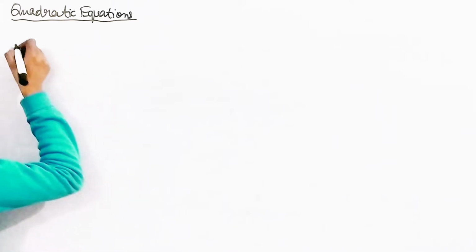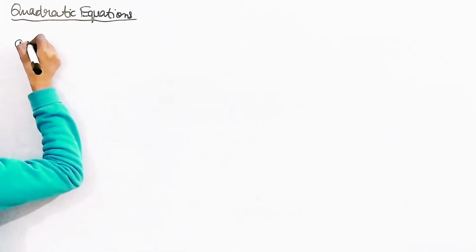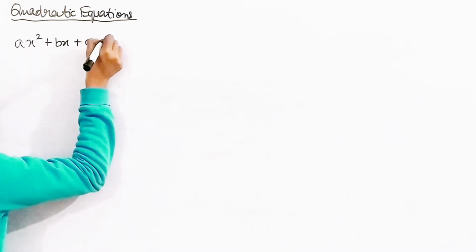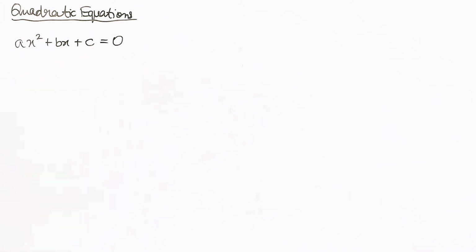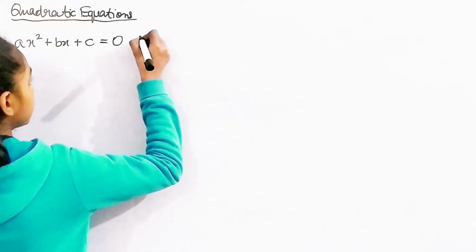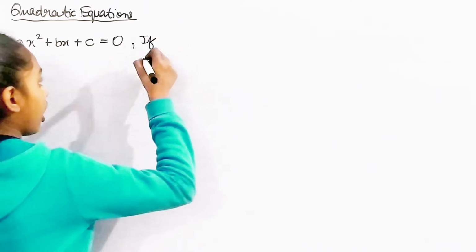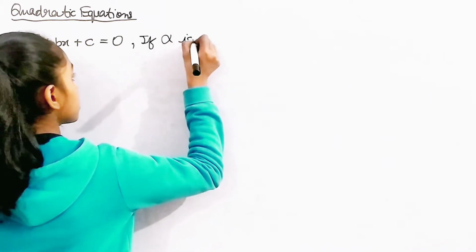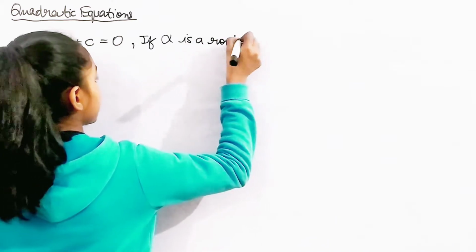Let's say we have an equation ax squared plus bx plus c equal to 0. This is what a quadratic equation looks like. Let this equation be a quadratic equation, and let's say alpha is a root of this equation.